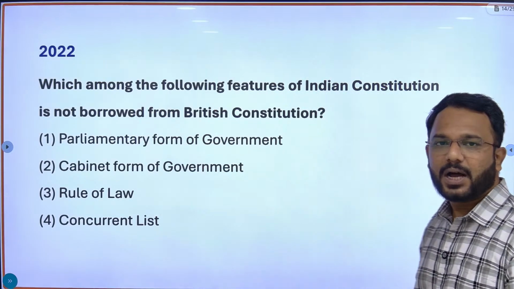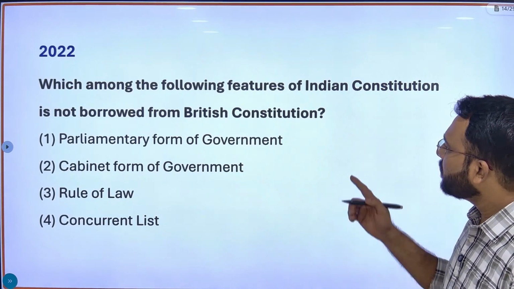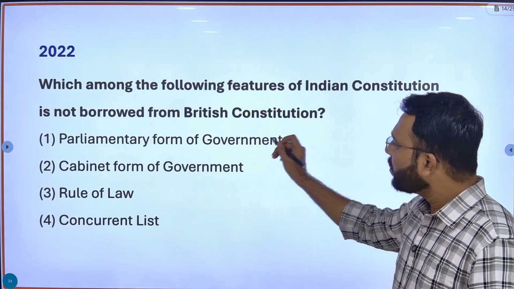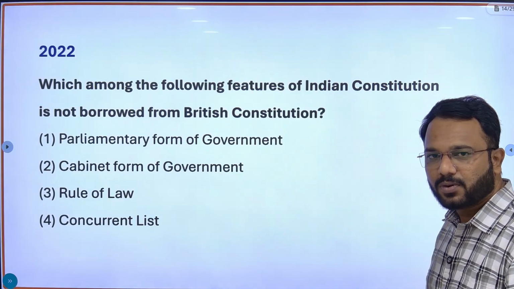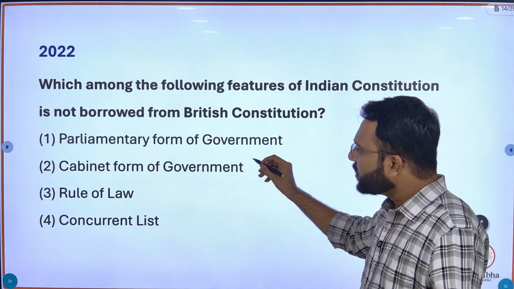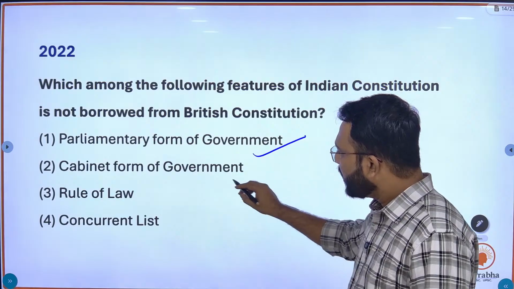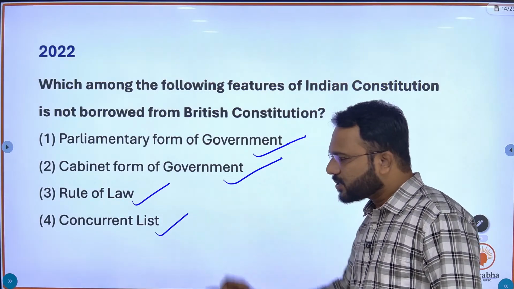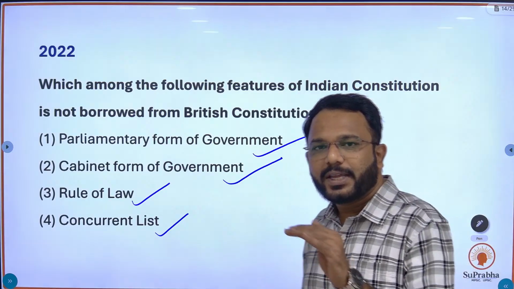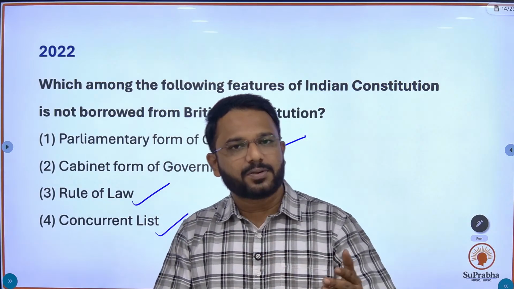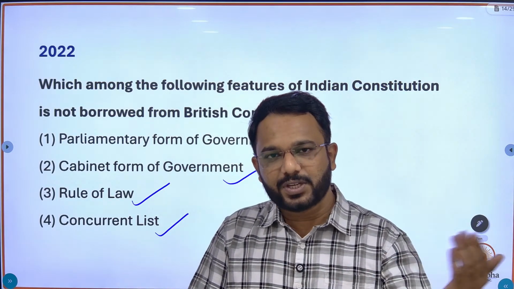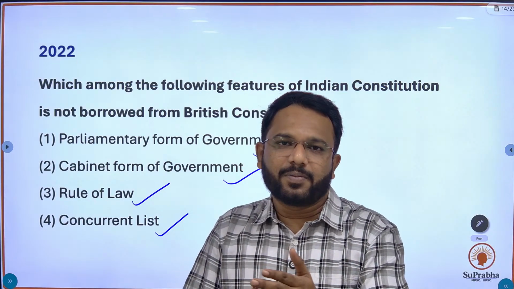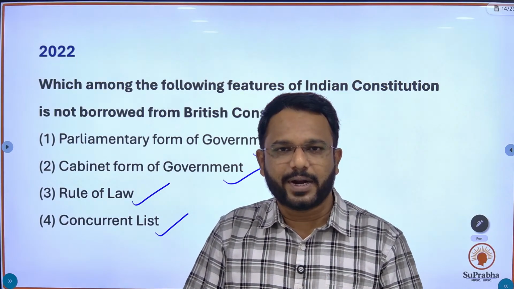This question was asked in 2022. Which among the following features of the Indian Constitution is not borrowed from the British Constitution? First option is parliamentary form of government, cabinet form of government, rule of law, concurrent list. I have told you that if a question is related to British features, we have borrowed from Britain, if it is related to parliament, it is right.